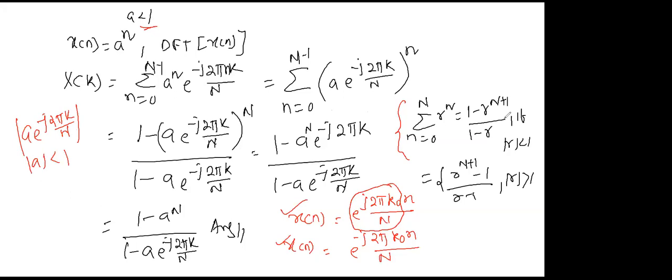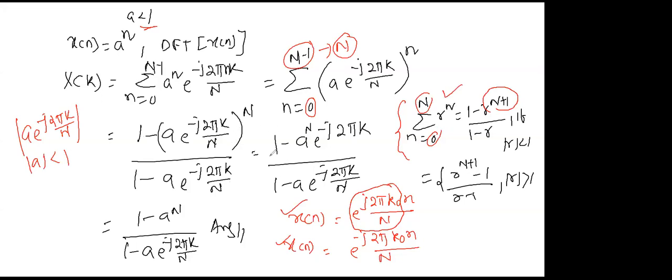Then I will use this formula, 1 minus r, where r is a e to the power minus j 2 pi k by n. For a sum from 0 to n there are n plus 1 terms, but here it is 0 to n minus 1, so there are capital N terms. So it is 1 minus this whole to the power n, divided by 1 minus this whole, using this formula.